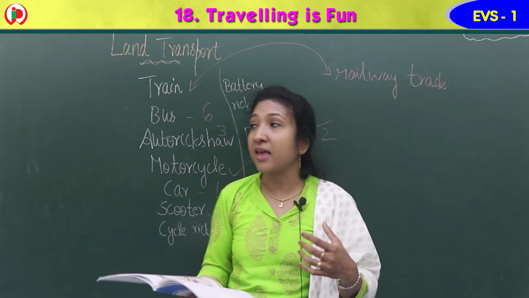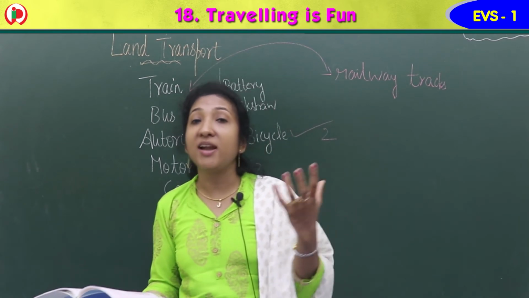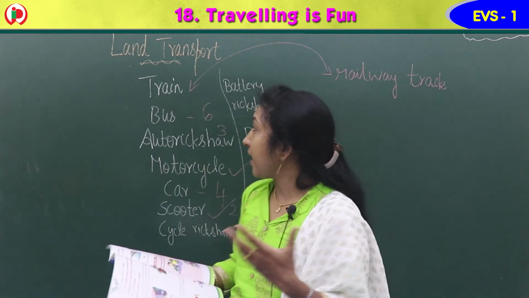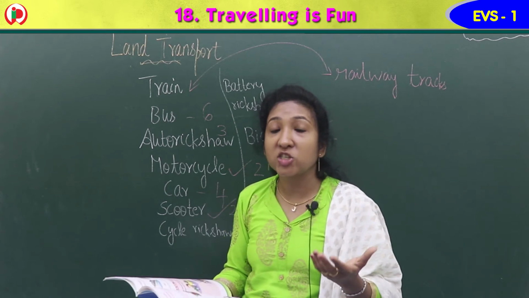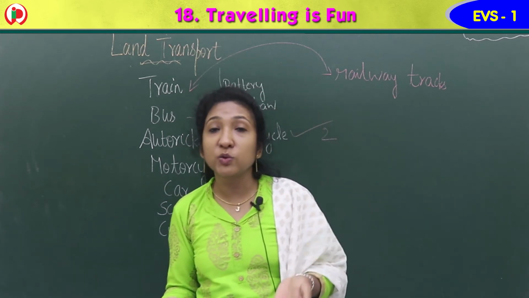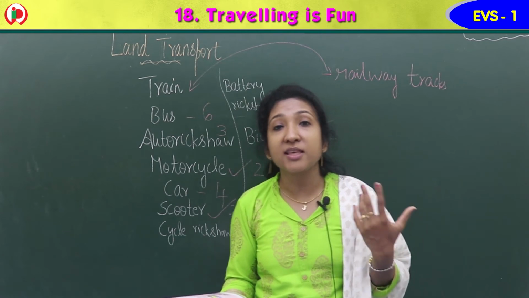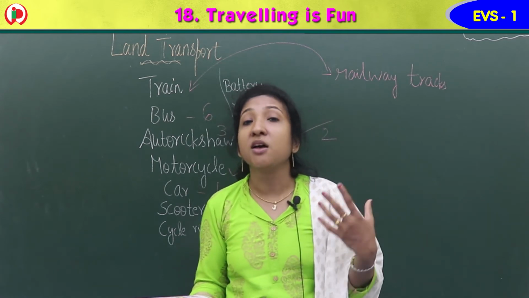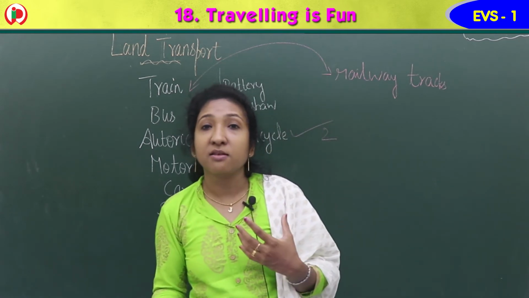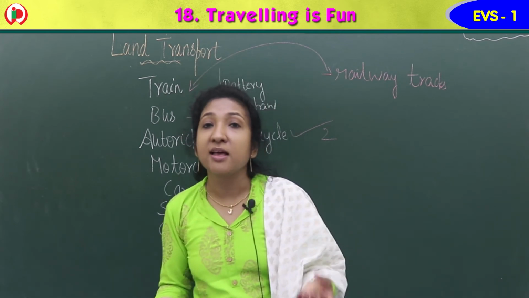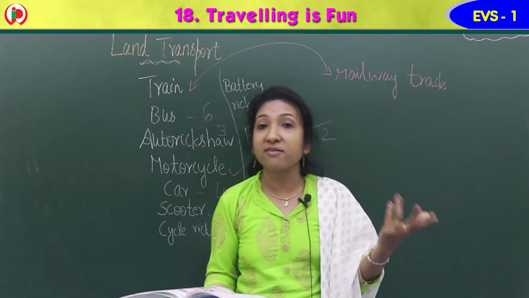Land. The vehicles that move on land are called land transport. Train, bus, auto rickshaw, motorcycle, scooter, cycle rickshaw, bicycle, battery rickshaw. These are the vehicles that move on land, isn't it? Among these vehicles, some have 2 wheels, some have 3 wheels, some have 6 wheels.